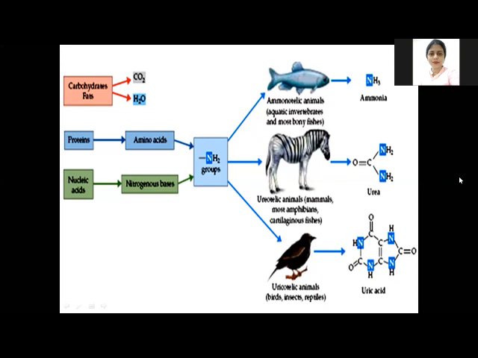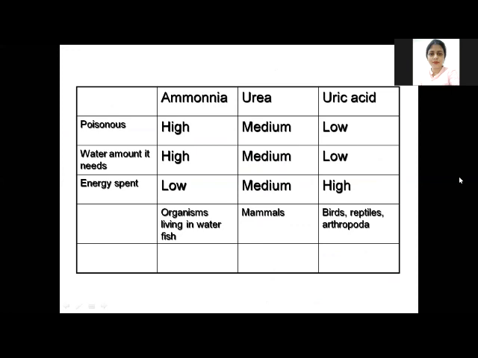Now, can anyone tell me which is the most toxic form of nitrogen among the three: ammonia, urea, and uric acid? Ammonia. Ammonia is the most toxic form of nitrogenous waste, followed by urea, and the last one is uric acid. So here you see the comparison of these three. If we rank, ammonia has the highest toxicity and uric acid the lowest.